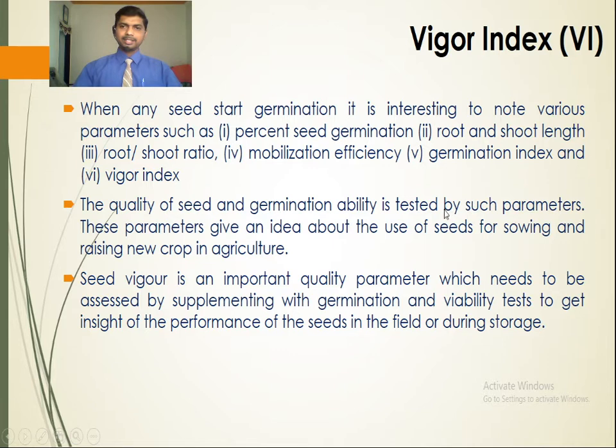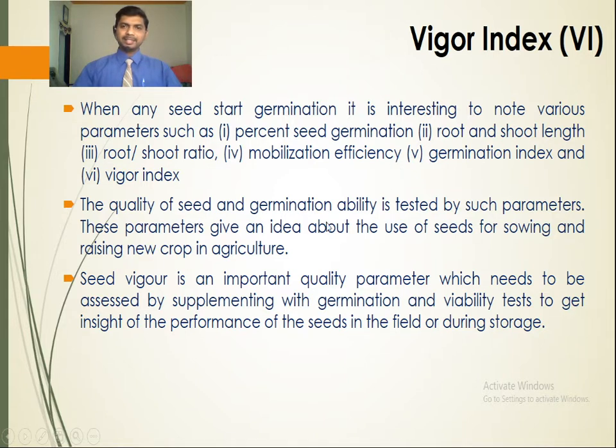After emergence of the plumule and radicle, or shoot and root, the length of root and shoot is measured in centimeters. This is the root and shoot length. Next is the root shoot ratio. After measuring the root and shoot length, the ratio is made, which is referred to as the root shoot ratio.